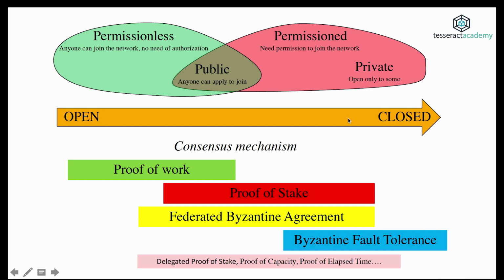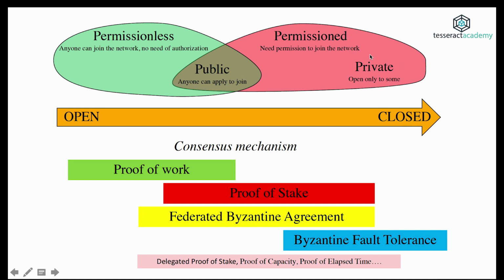And as you see, we move from open to closed. So a permissionless network is a network where anyone can join. So if you want to buy Bitcoin, it's very easy to buy and sell. And if you want to become a node in the Bitcoin system, if you want to mine Bitcoins, again, you can do it. It may not necessarily be a very good financial proposition now, but you can do it.